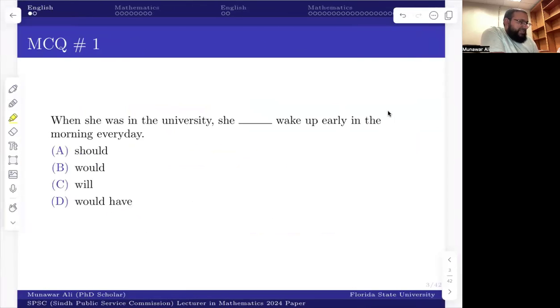As you know, I also discuss the questions related to English. So I just followed the pattern in the exam and copied all the questions over here. The first question was related to English.